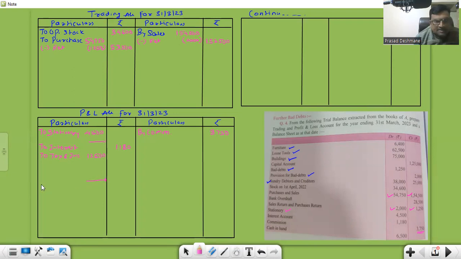Then we have general expenses, which is also part of the P&L account, 7,820. Then we have our salaries, and for that also we have adjustments, 33,000. Okay, our trial balance is completed.